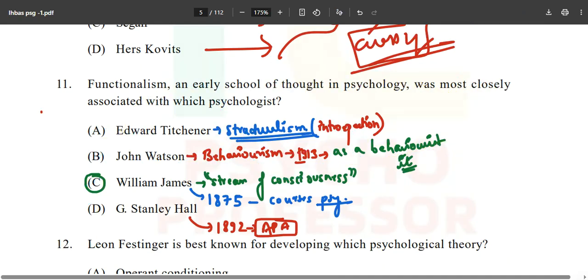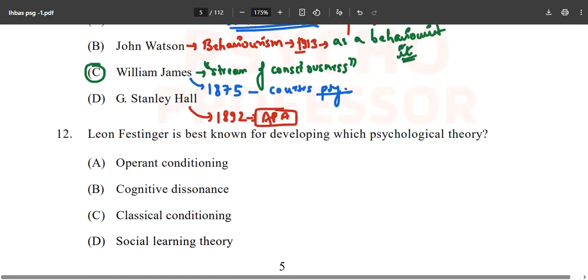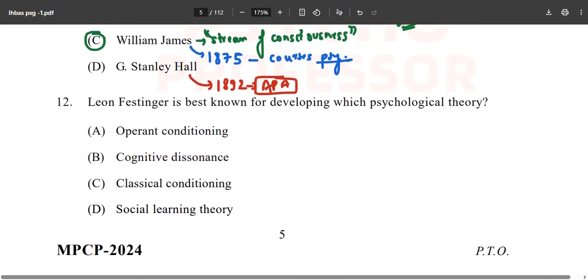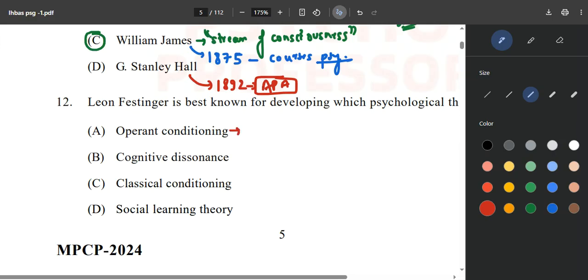Now moving forward, the next question asks: Leon Festinger is best known for developing which psychological theory? Options given are operant conditioning, cognitive dissonance, classical conditioning, and social learning theory. So operant conditioning is given by whom? It is given by B.F. Skinner, on the basis of the law of effect.